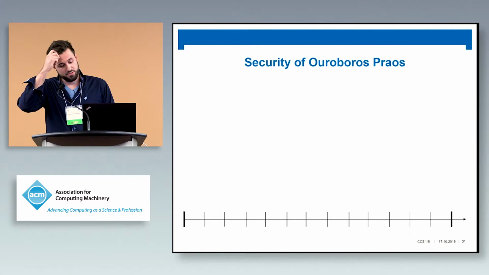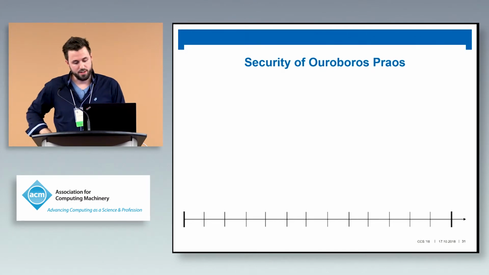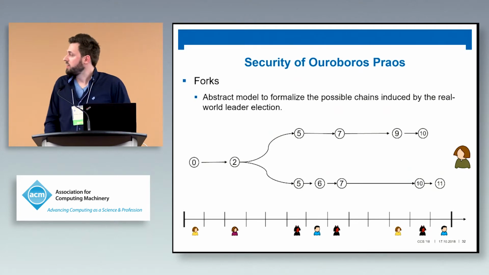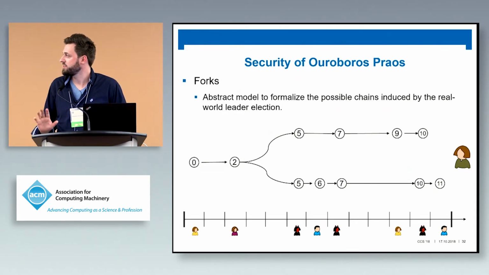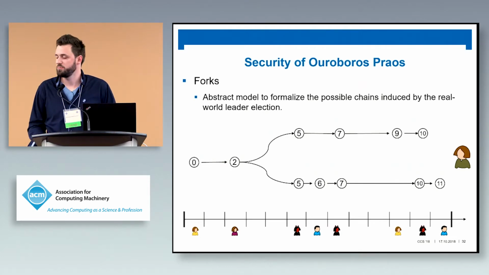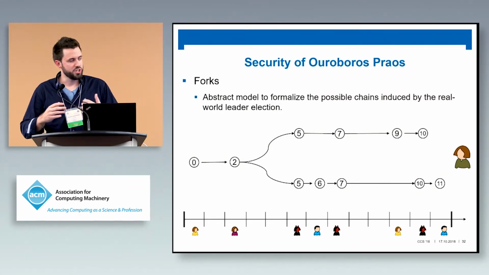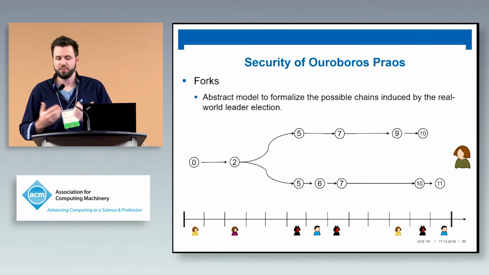Okay, so the security of Ouroboros Praos is built up in a powerful combinatorial model, or formalism: characteristic strings and forks. I will not go into much detail. Just to say that forks are the abstract model of all possible chains induced by the real-world leader election process.